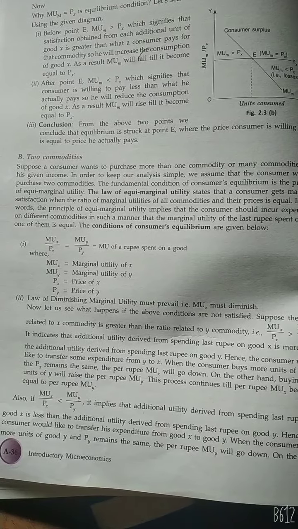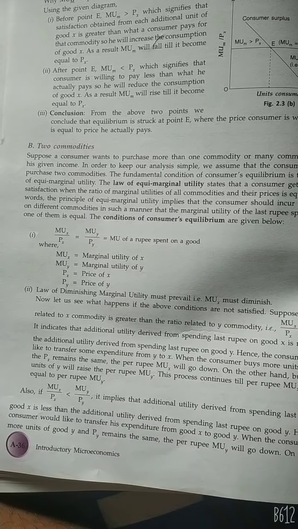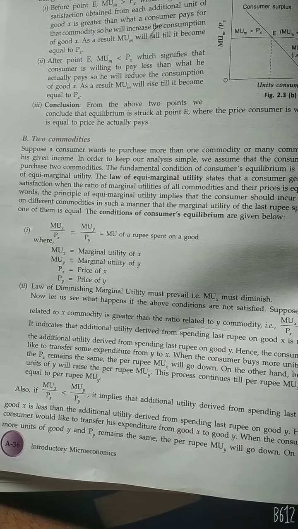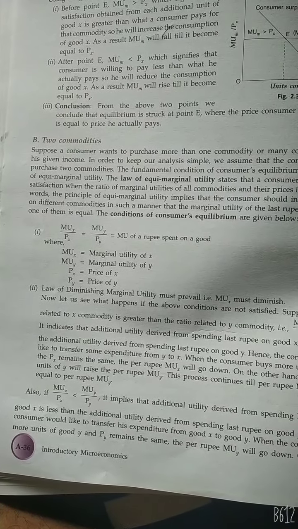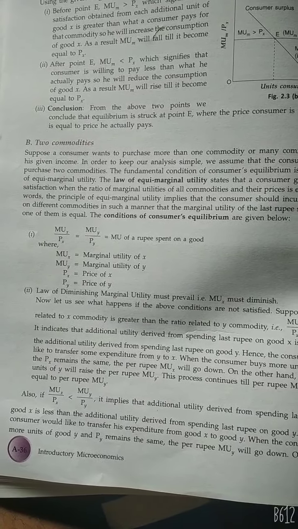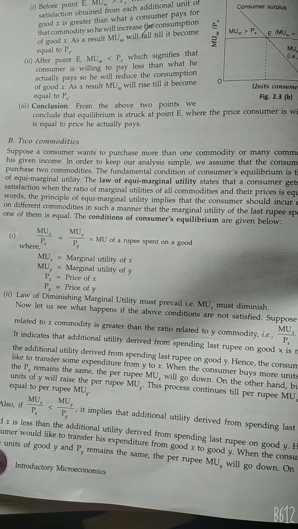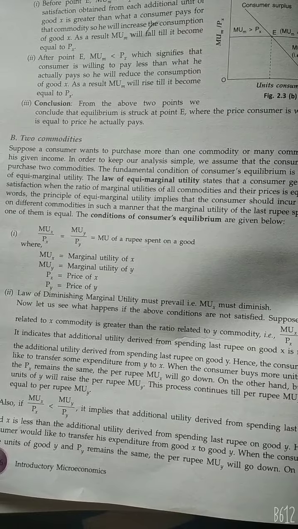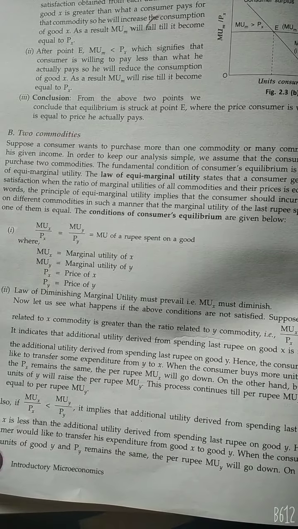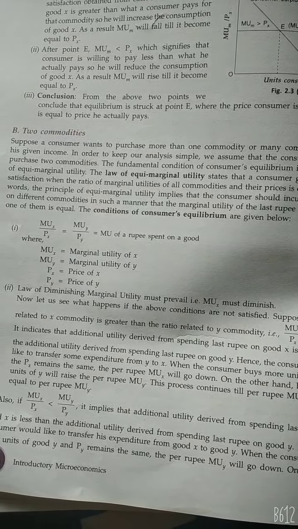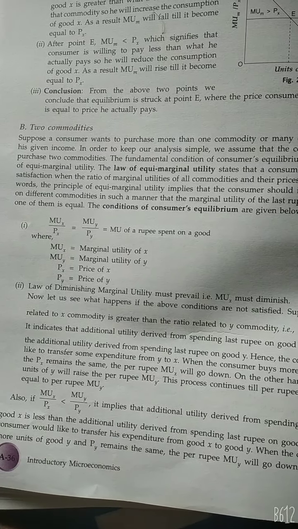We know that in case of two commodities, the consumer will be in equilibrium when the ratio of marginal utility to price is equal for both commodities. It means for consumer equilibrium the following condition should be fulfilled, that is, MUx upon Px is equal to MUy upon Py. What will be the reaction of the consumer when this condition is not fulfilled? He increases the consumption of good X so that MUx keeps on falling as per the law of diminishing marginal utility, or decreases the consumption of good Y so that MUy keeps on rising as per the law of diminishing marginal utility. Thank you.